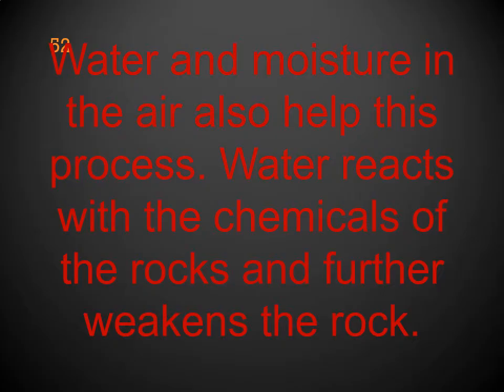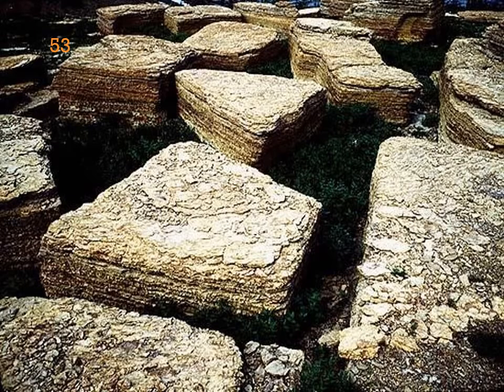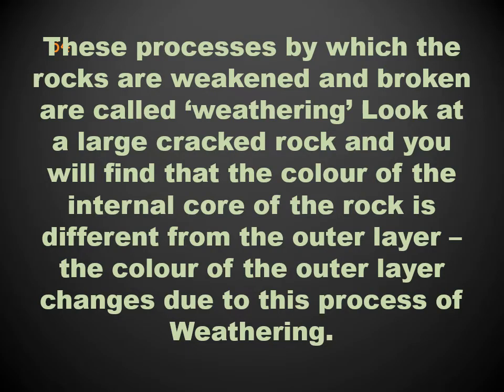Water and moisture in the air also help this process. Water reacts with the chemicals of the rocks and further weakens the rocks. These processes by which the rocks are weakened and broken are called weathering.